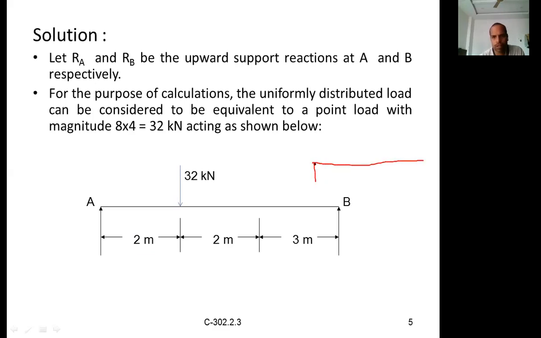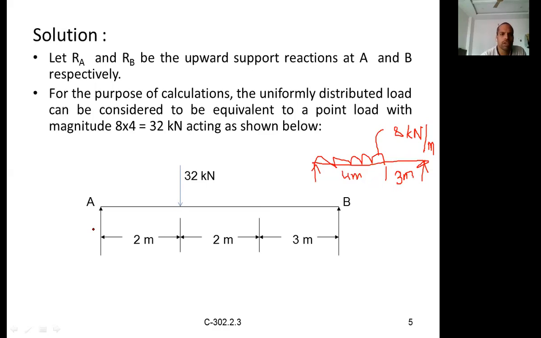In this problem, this is support A, support B, and the UDL is there up to a certain length. The UDL is up to 4 meters length, and the intensity of the load is 8 kilonewton per meter. And this span is 3 meters.